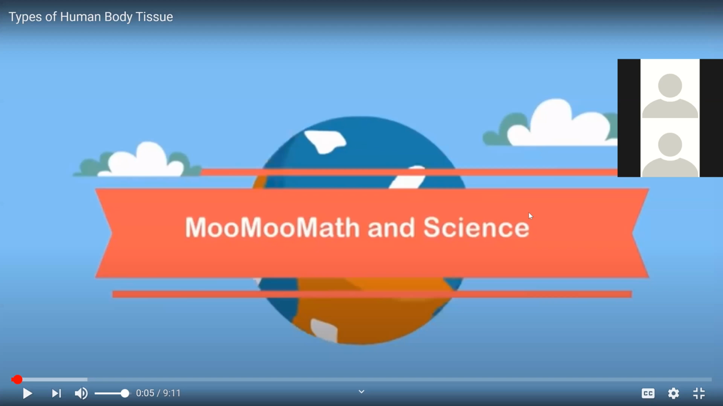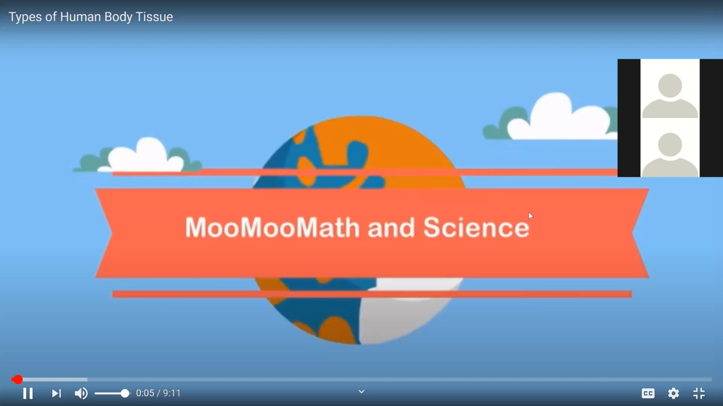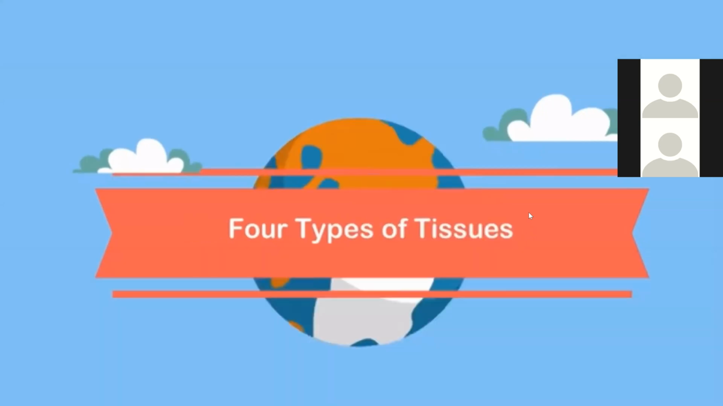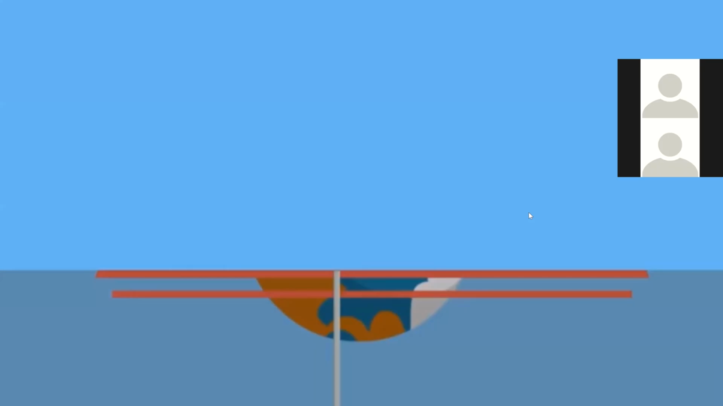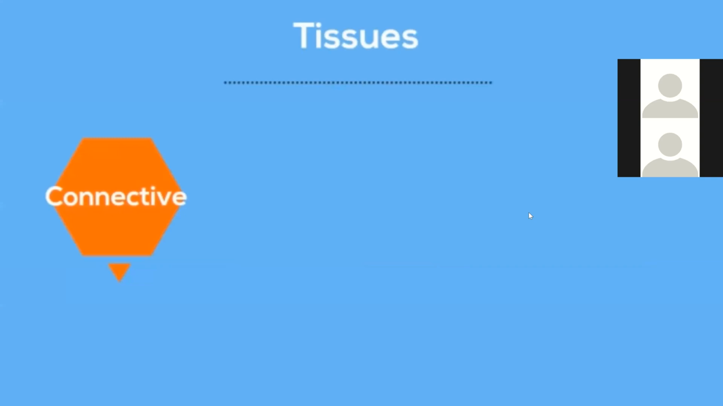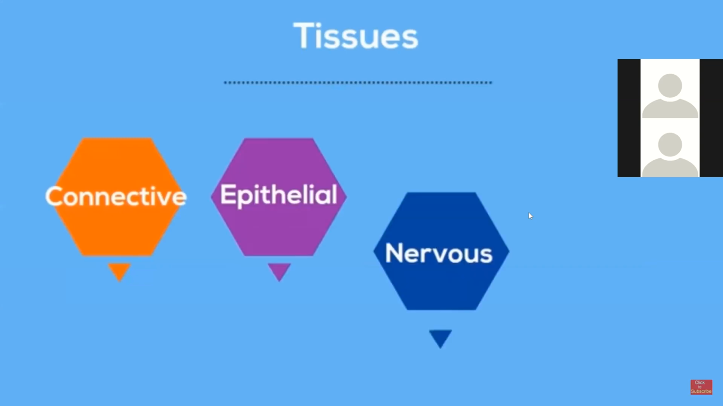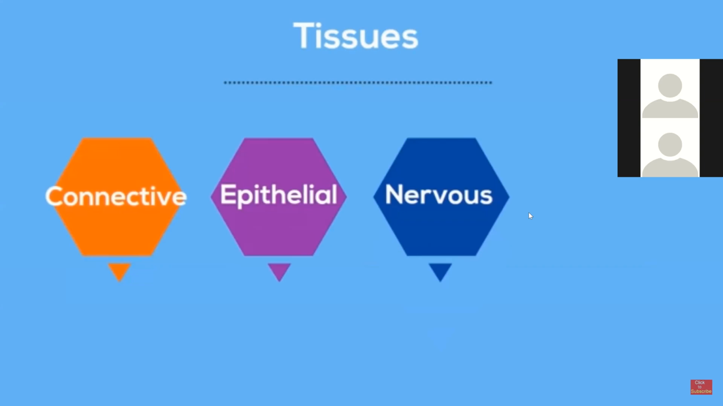So now we'll be watching different types of tissues. In this video, types of tissues found in our bodies. I'll discuss connective tissue, epithelial tissue, nervous tissue, and muscle tissue. So let's get started with connective tissue.